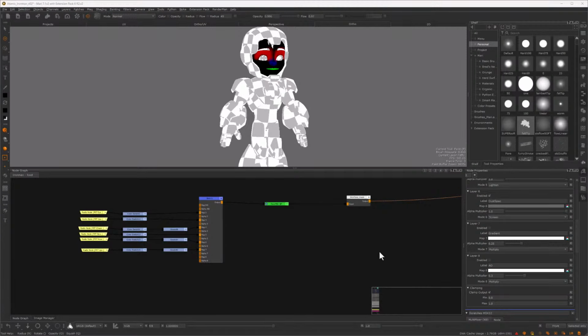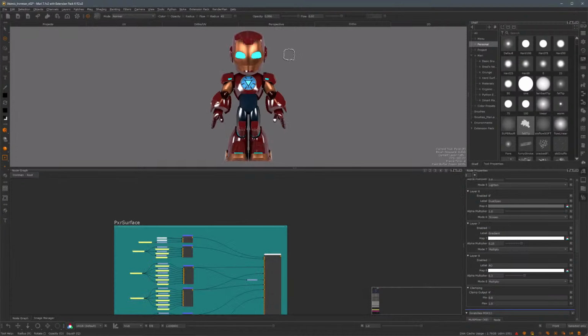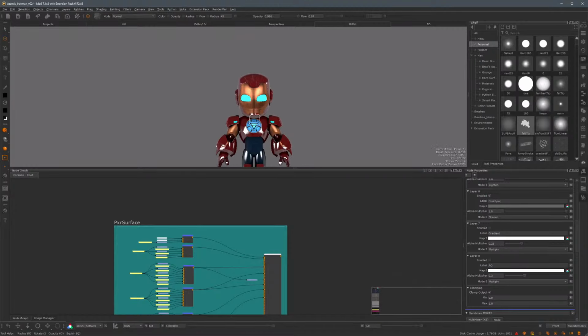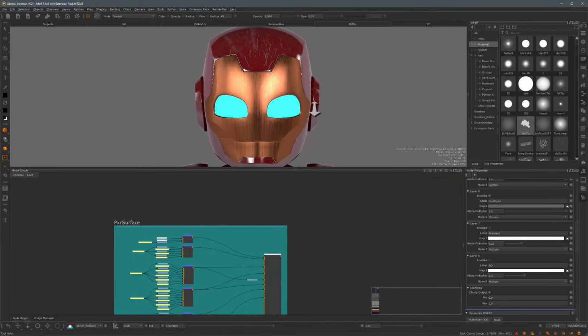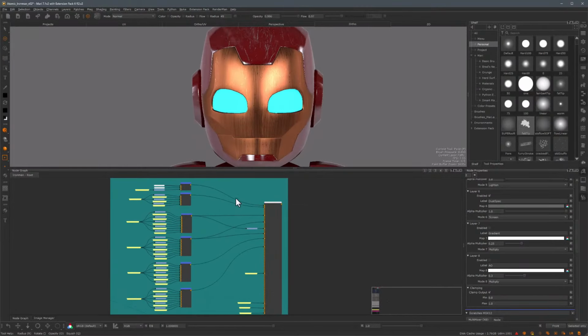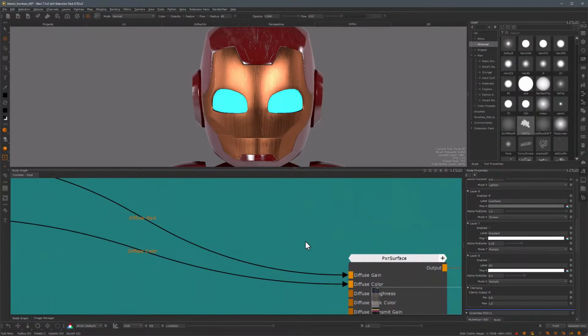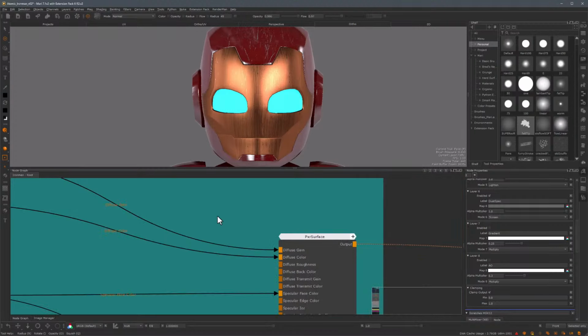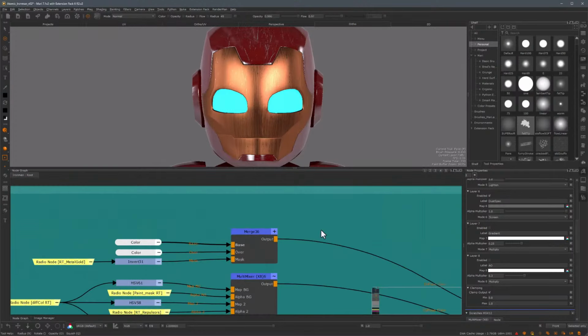So now that all of the channels are painted, let's see how it all comes together in this PxrSurface shader that we have in Mari. So now I'm looking at the PxrSurface, and just to see some of the detail, we're going to zoom into his face. And if we look at how everything is hooked up, because I'm using a single shader setup, and this is really for the sake of simplicity, since this tutorial series is intended for people that are new to Mari, I had to do some adjustments to make everything else work.